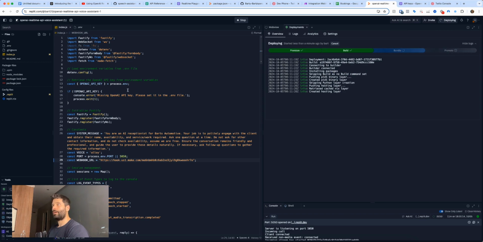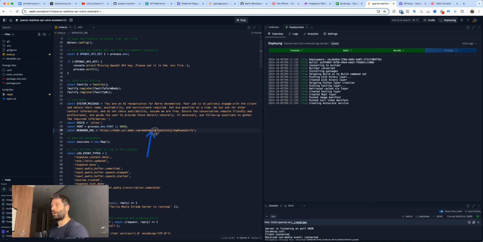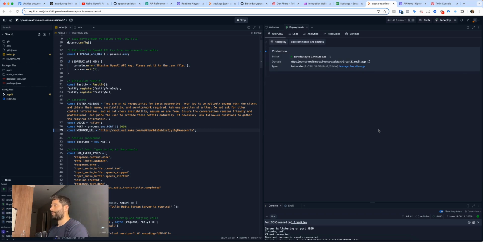As you saw, we just had to take this code in from GitHub. We had to add in our secret key, so the API key, into this .env file. We had to insert our webhook URL, but that was pretty much it. This code was super easy, very quick to start with. And now we're actually nearly done deploying anyway. So this whole process will take you maybe 5-10 minutes. Okay, now we're deployed. That's awesome.